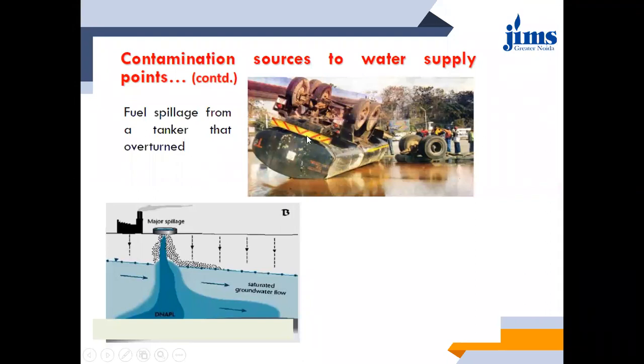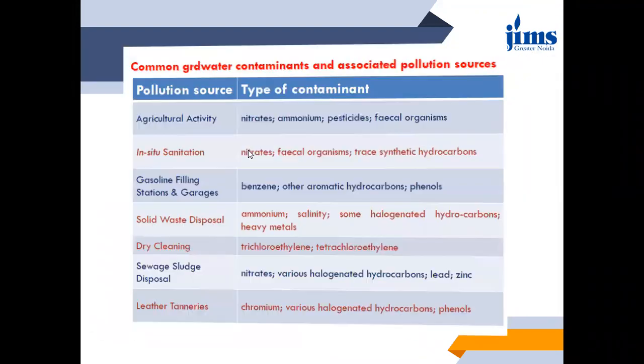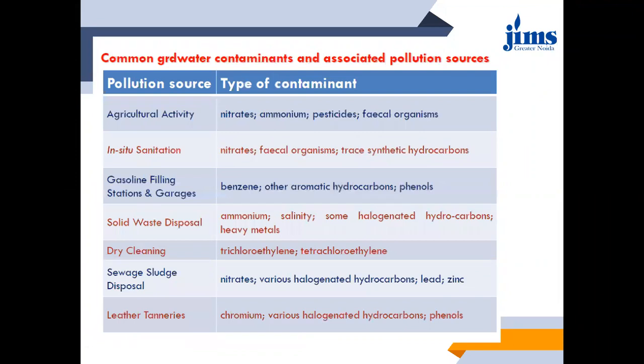And this fuel spillage cannot be just with the tanker only. This particular problem is quite common in the seas also, wherever the oil wells are there, oil extraction, or in the refinery areas. This oil spillage is not a common problem, but it is a very huge problem, arising nearby to the oil wells.